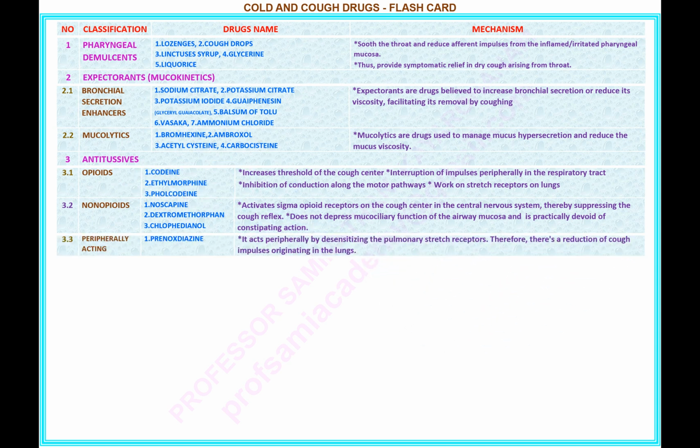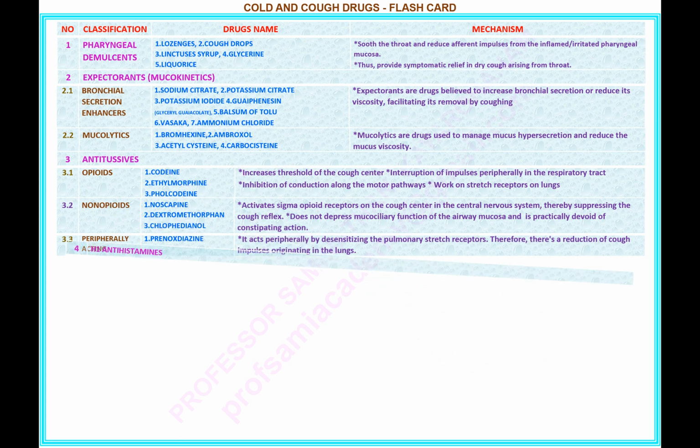Number 3. Name of the classification: 3 antitussives, 3.3 peripherally acting. Drugs name under this classification: 1 prenoxdiazine. Mechanism of prenoxdiazine: it acts peripherally by desensitizing the pulmonary stretch receptors. Therefore, there's a reduction of cough impulses originating in the lungs.